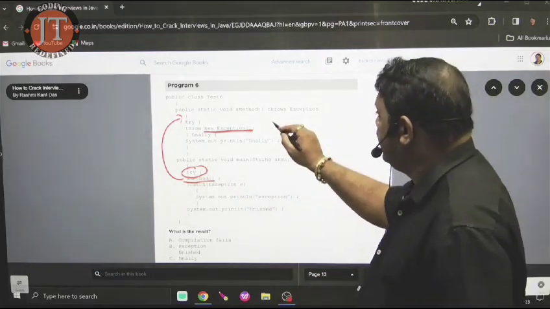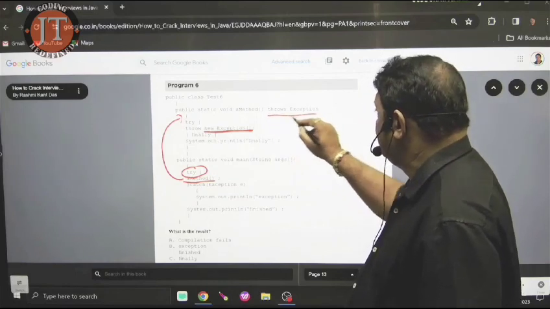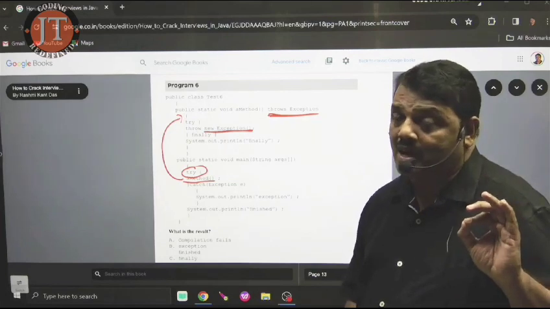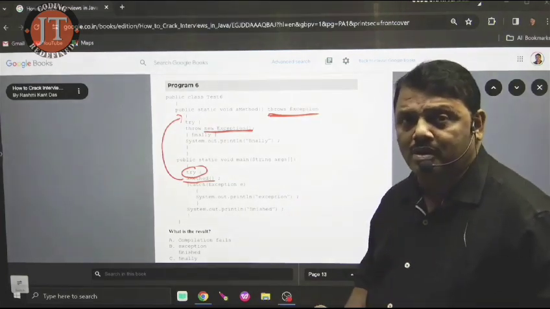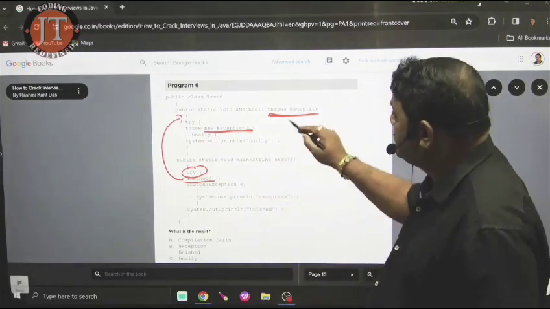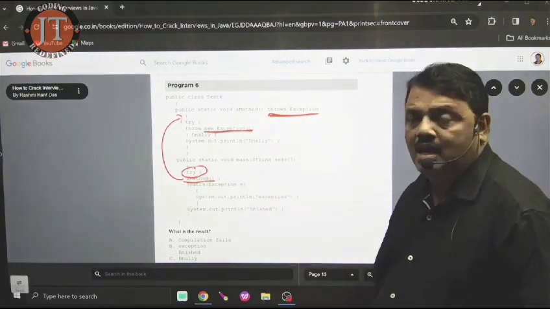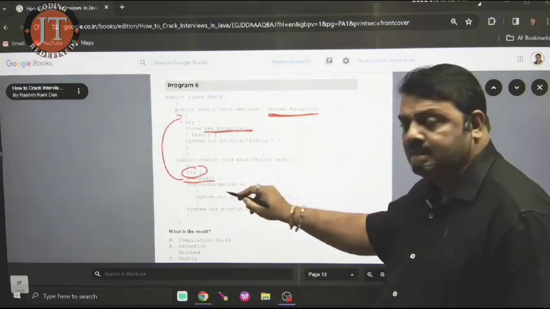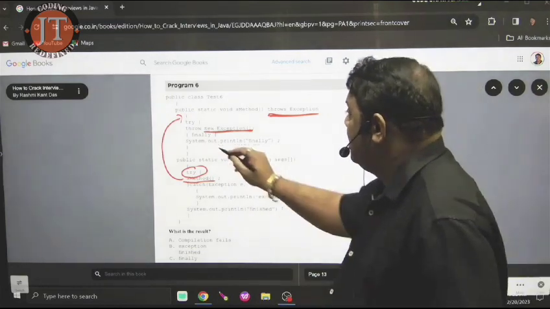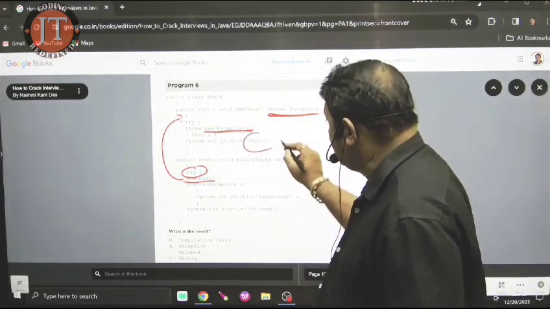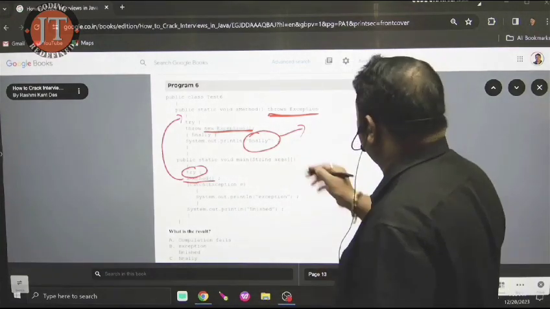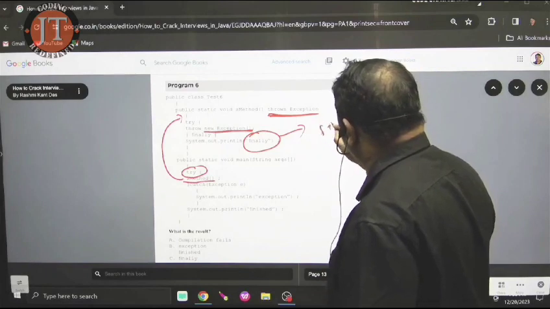But here what I did, I used throws exception. When I use throws exception, I instruct the compiler, do not terminate the code. Throws means the caller is bound to handle it. Who is the caller of the method? Main. If main is unable to handle the exception, then the program is terminated. But listen here, you know that if the try block is executed, one block must be executed. What is that? Finally.